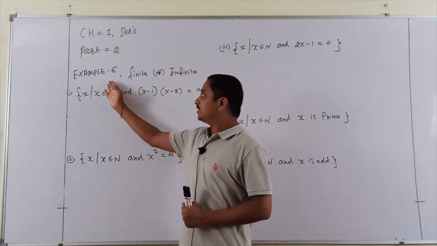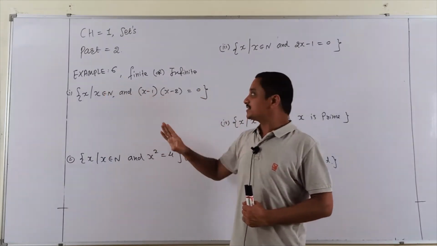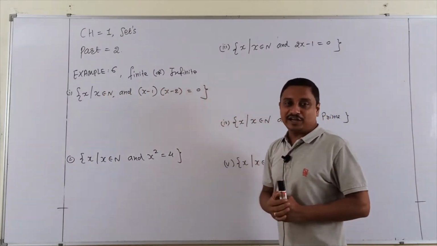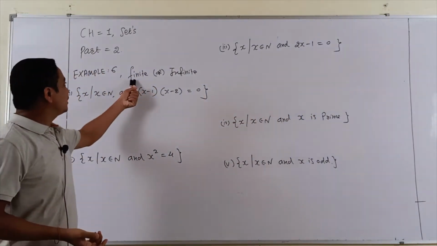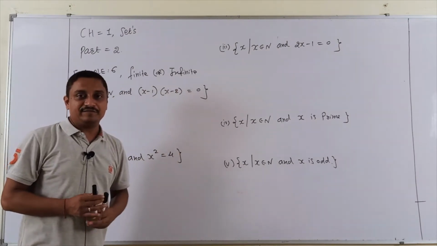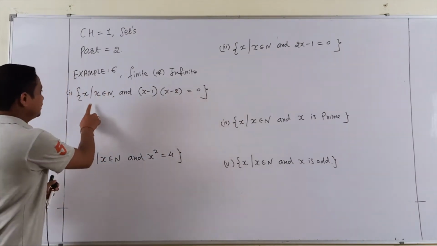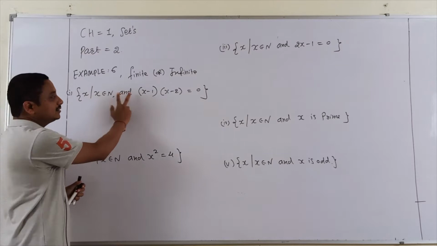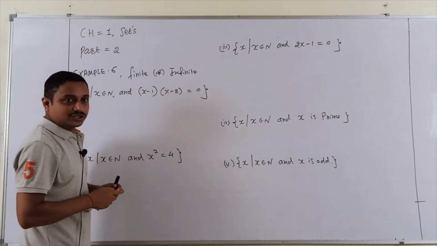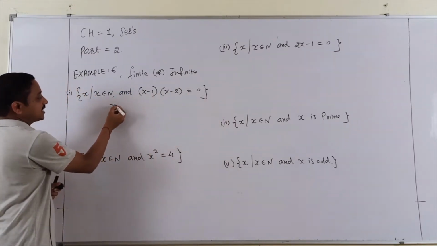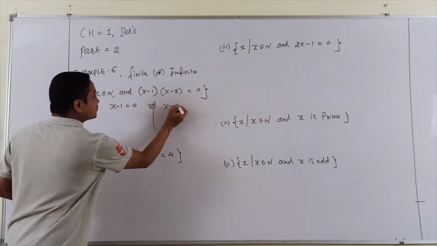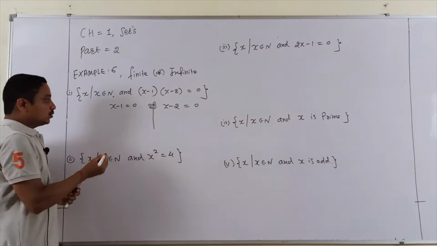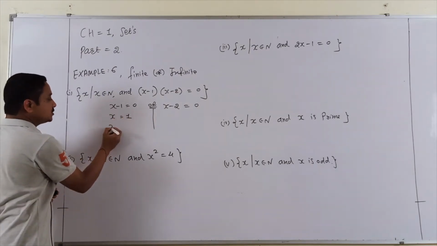Now continue, students, with one little example for you. Example 6: find out whether finite or infinite. Students, for easy examples we have given example 6, finite or infinite. First question: x belongs to natural numbers, and x minus 1 times x minus 2 equals 0. So I write x minus 1 equals 0 or x minus 2 equals 0. What do you get? x is equal to 1.